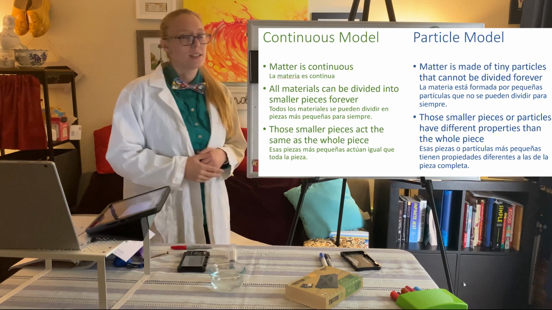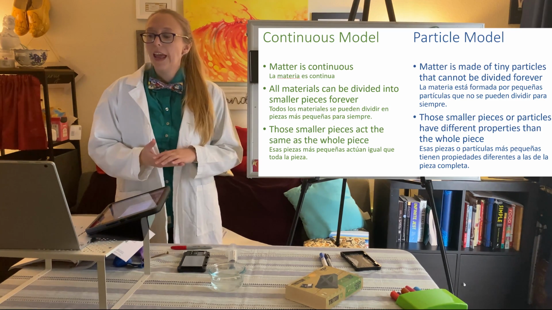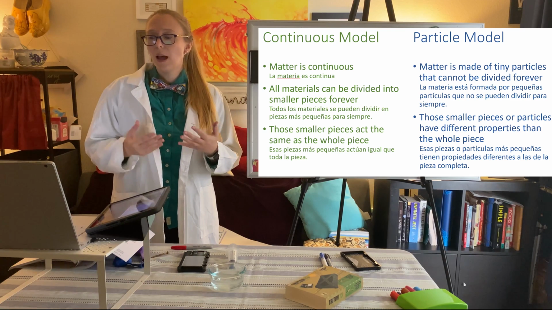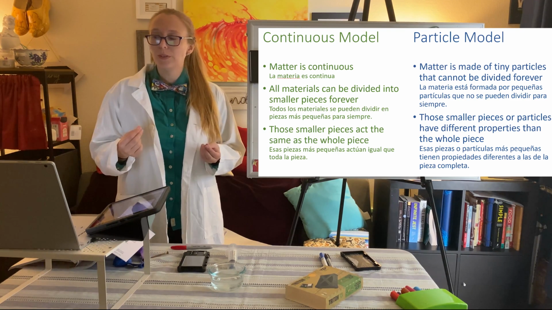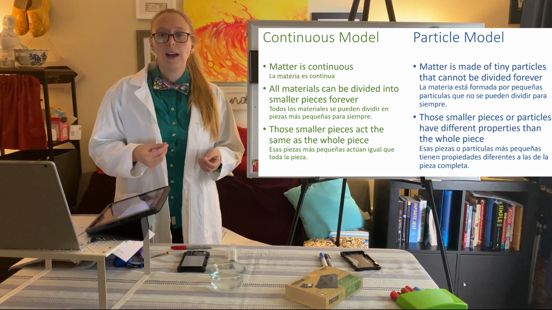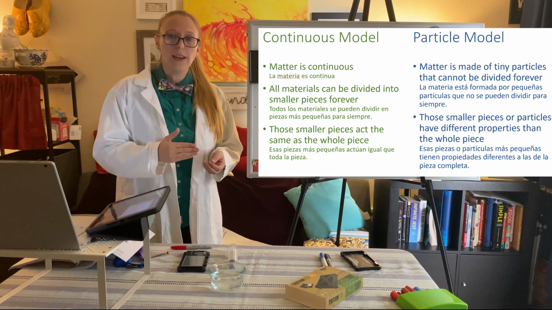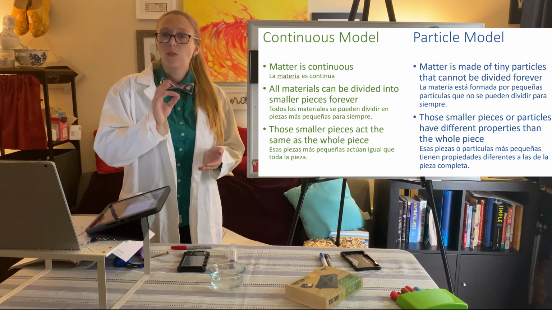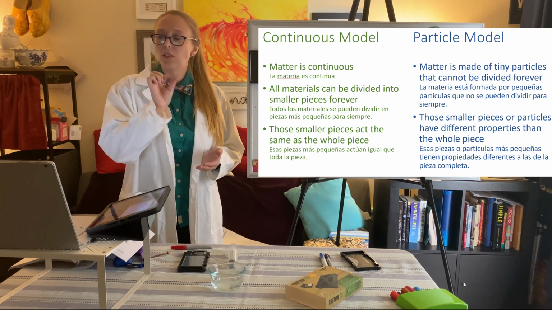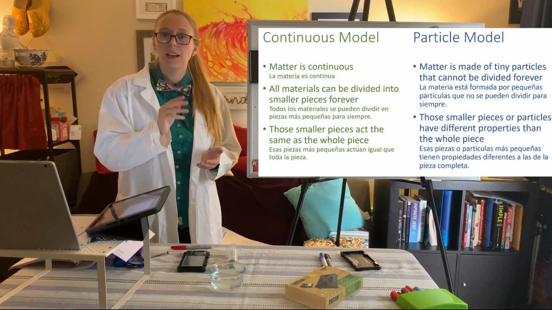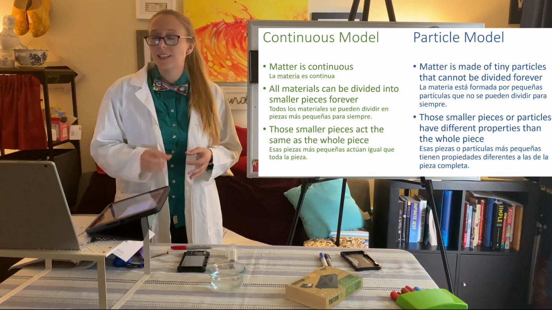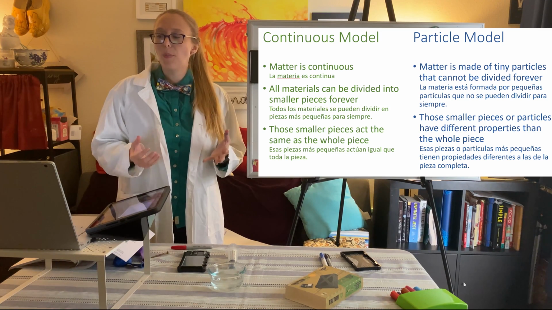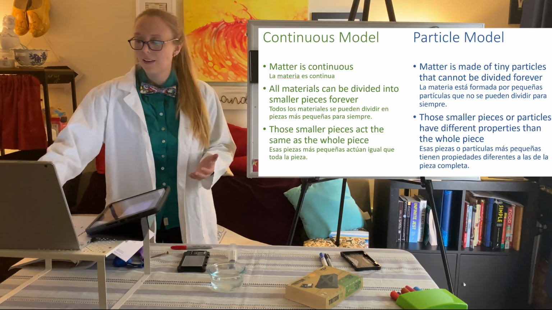Then we have Democritus, who is around the same era, and he disagreed. He came up with the particle model, saying that matter is made of tiny particles and they cannot be divided forever. There's going to be a point when you cut paper, rock, grain, whatever, and you keep cutting it, you're going to get to the smallest part that cannot be cut any further. It's not continuous, it's finite. So those smaller pieces or particles have different properties than the whole piece.